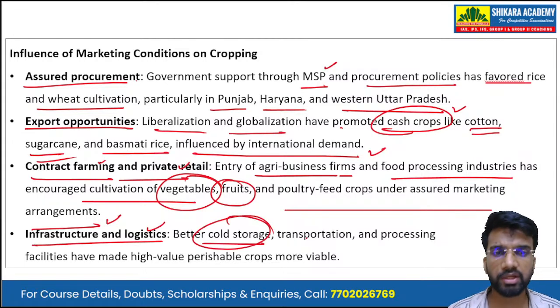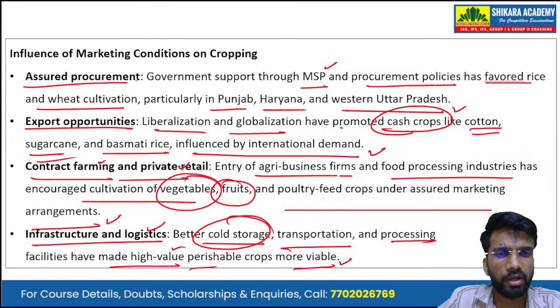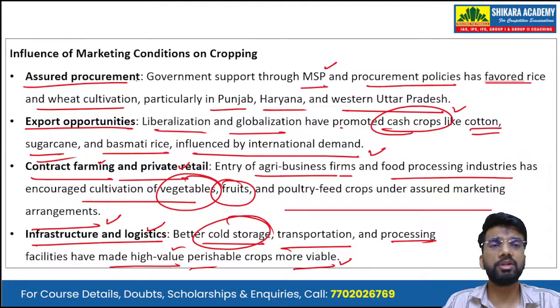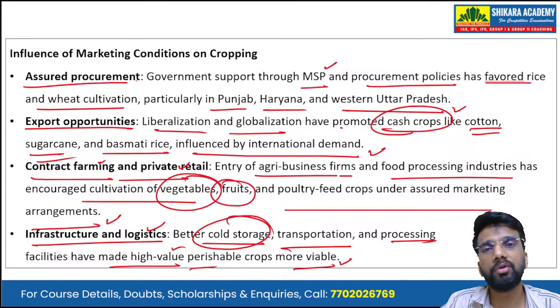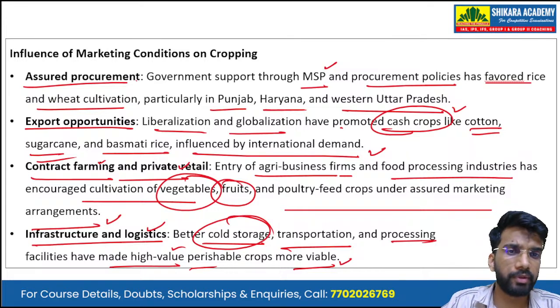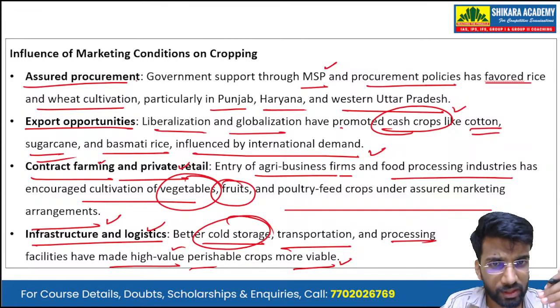Better cold storage, transportation, and processing facilities have made high value perishable crops more viable. Earlier, because of the lack of transportation, processing facilities, and cold storage, perishable items like fruits and vegetables used to spoil very soon. But with better cold storage, transportation, and processing facilities, the life of these perishable crops can now be extended.